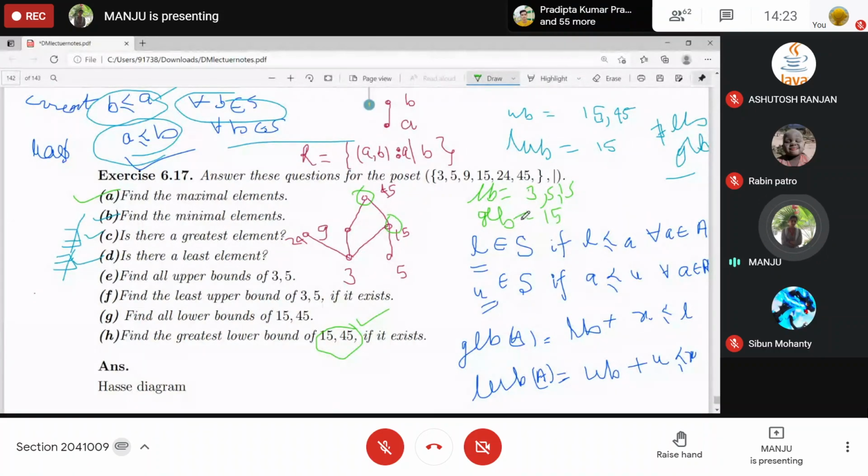That's why the greatest lower bound will be 15.